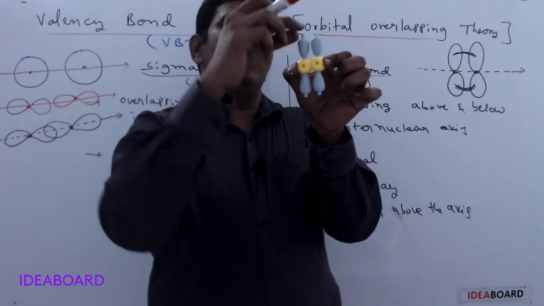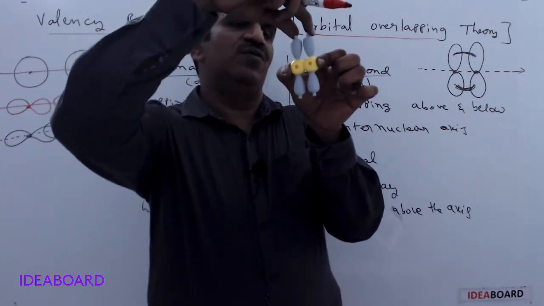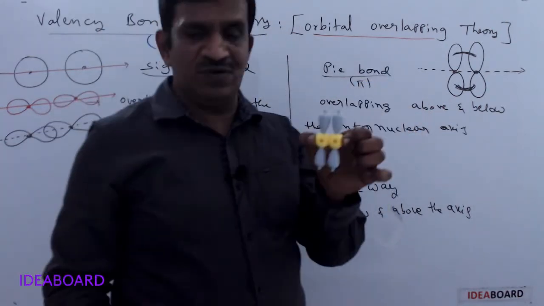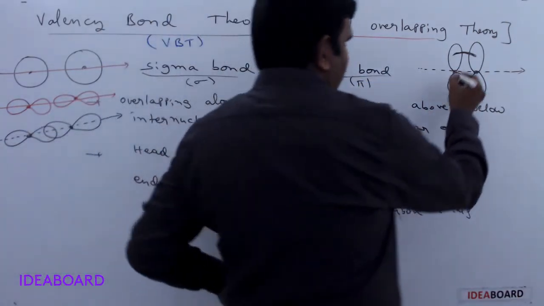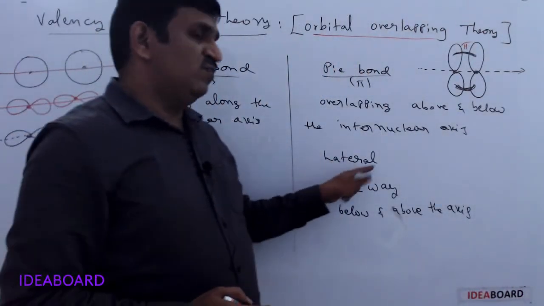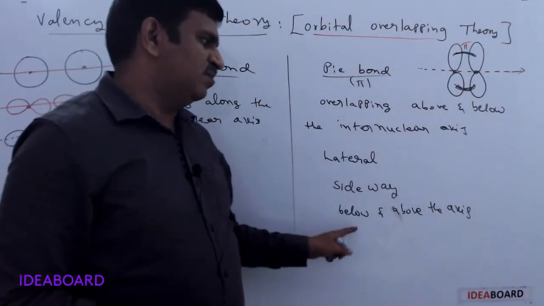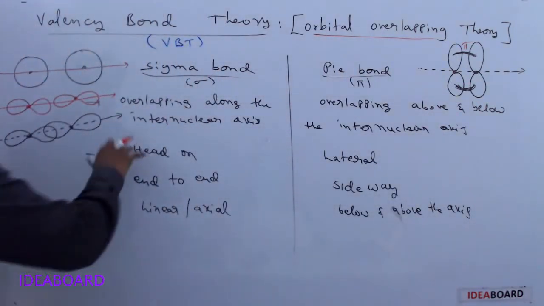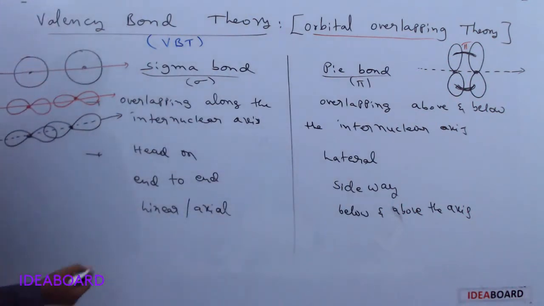When these two overlap and these two overlap, the bond formed is called a pi bond. It is lateral overlapping or sideways overlapping, where overlapping occurs above and below the axis. Okay, this is the difference between sigma and pi bonds.